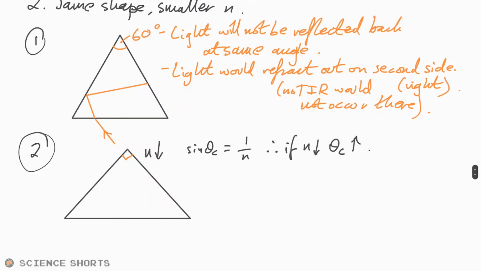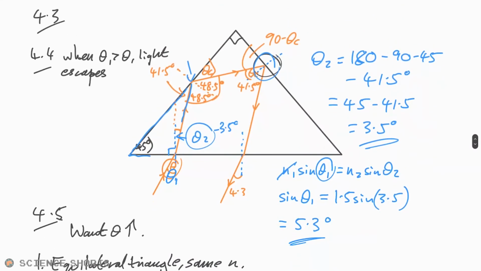Going back up here real quick, that means that if this angle here increases, let's say it increased to 42 degrees, then this 41.5 degrees would now be too small for it to be TIR'd. Light would actually come out at this angle.